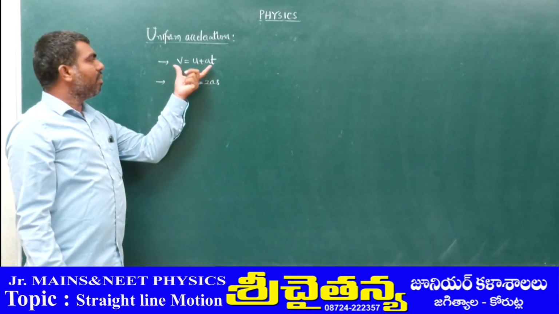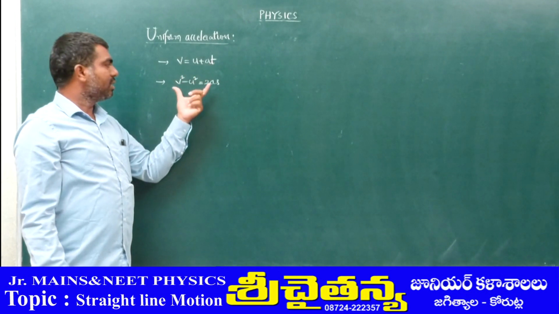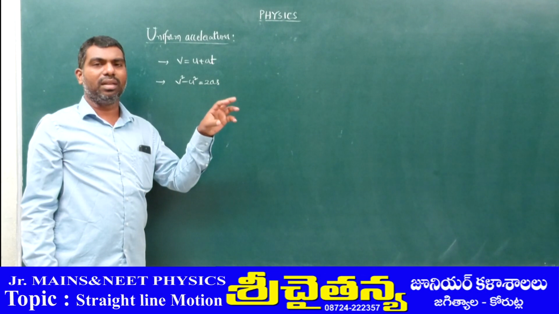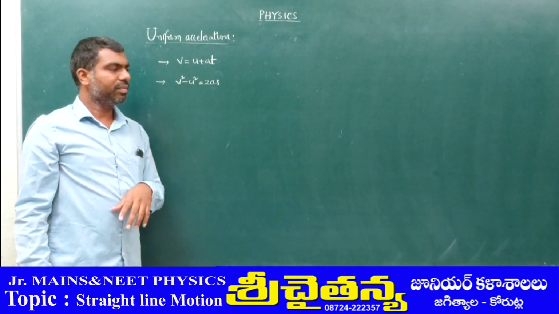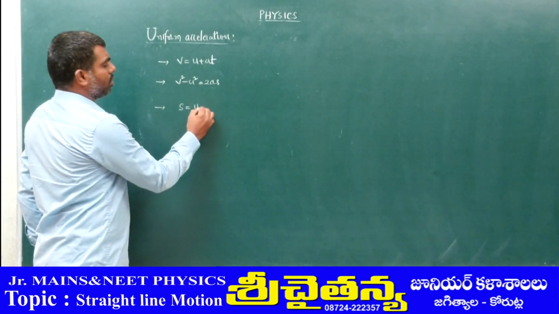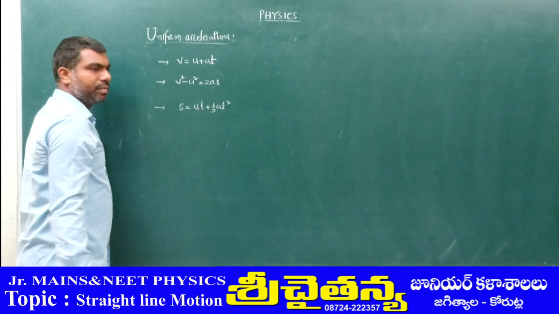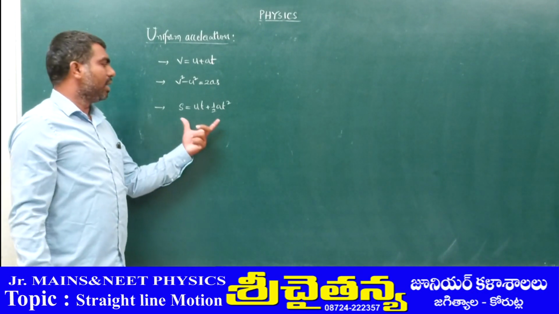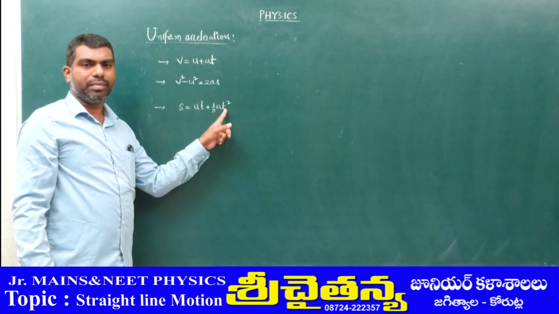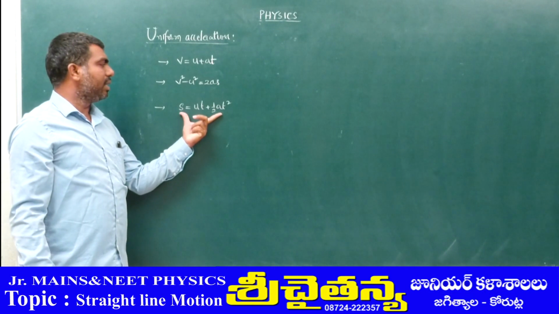And the third one is s is equal to ut plus half at square. This is the relation between displacement and time.